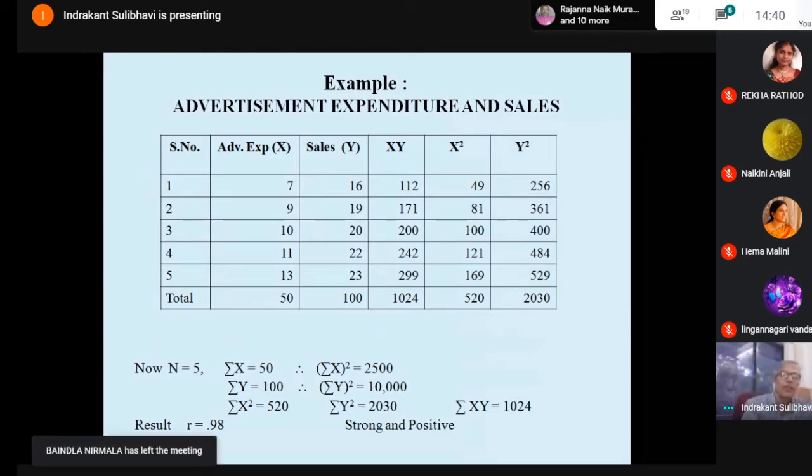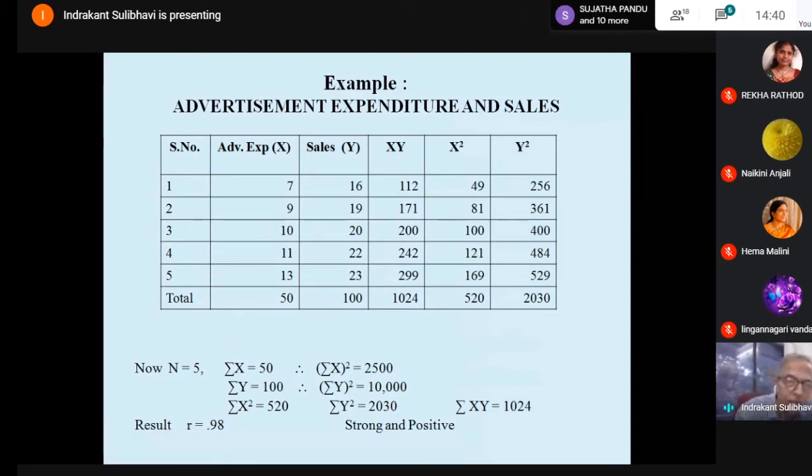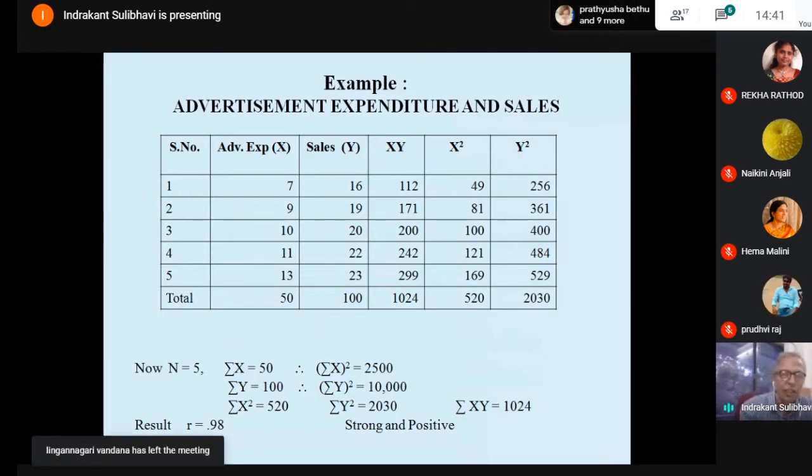Okay. So now, after applying and simplifying, we have got R equal to 0.98. So 0.98 means it is almost 1. So it's very positive, almost very strong. The advertisement expenditure and sales of a company are positively and strongly correlated.